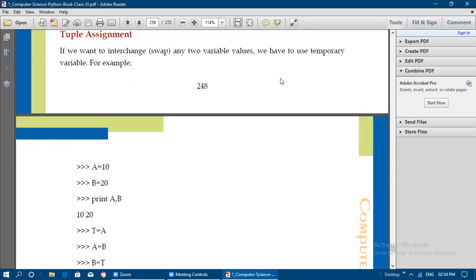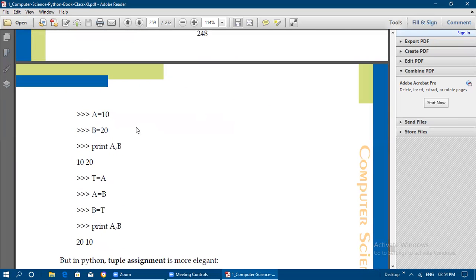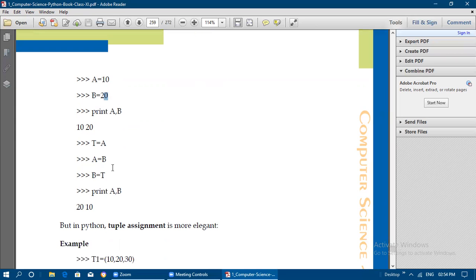Okay, T to B. Like that we can swap the two variables' values. Now A is having 10, that is an integer value, and B is having 20, that is also an integer value. Print A comma B, and 10 and 20 is going to be printed. Now for swapping, what I'm doing here is on integer elements only. This is an integer element, this is not a tuple now.